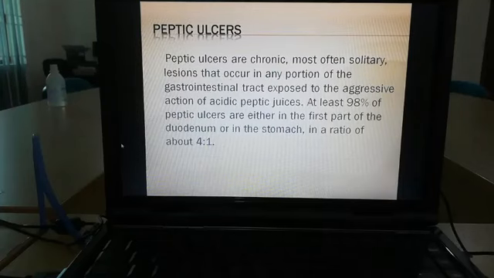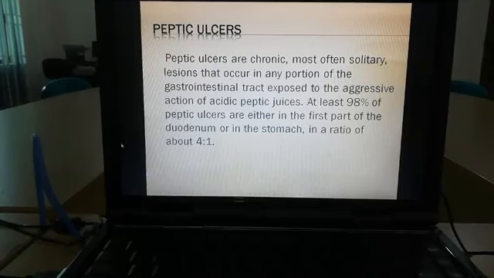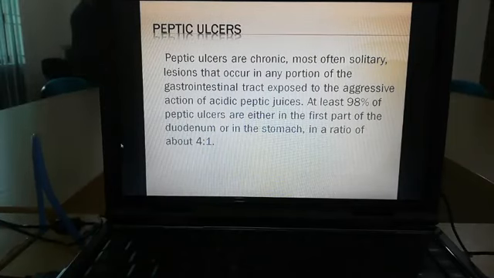At first, what is peptic ulcer disease? Peptic ulcers are chronic and most often solitary lesions that occur in any portion of the gastrointestinal tract that is exposed to the aggressive action of acid peptic juices. At least 98% of the peptic ulcers are either in the first part of the duodenum or in the stomach, in a ratio of 4:1.